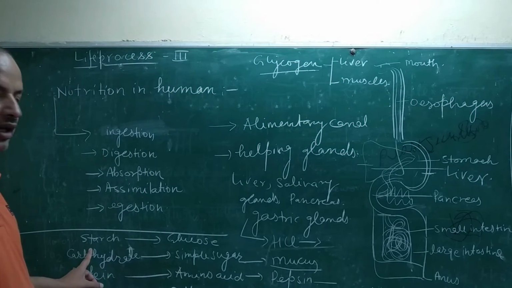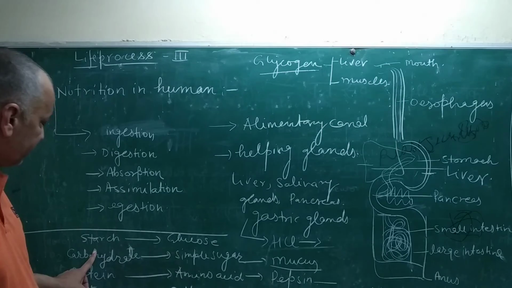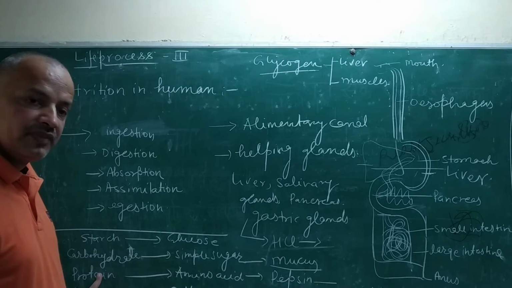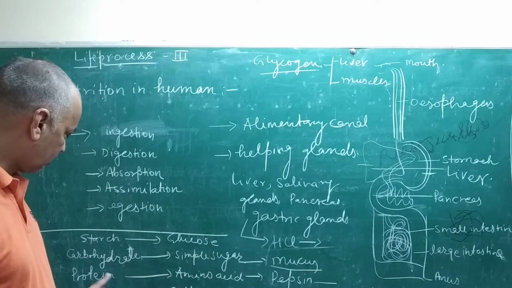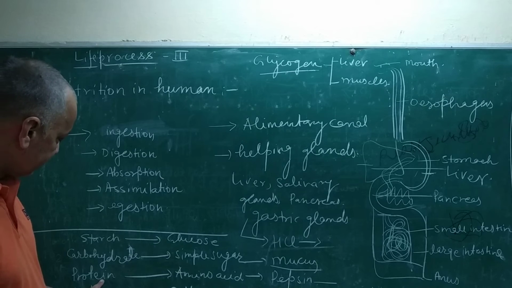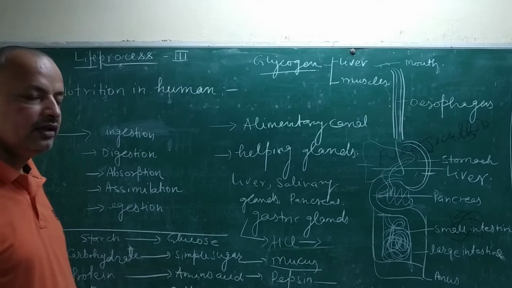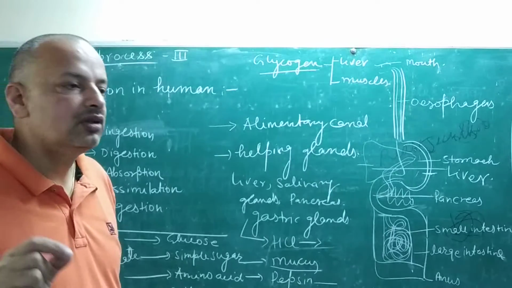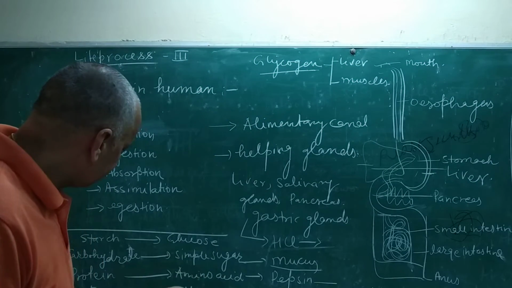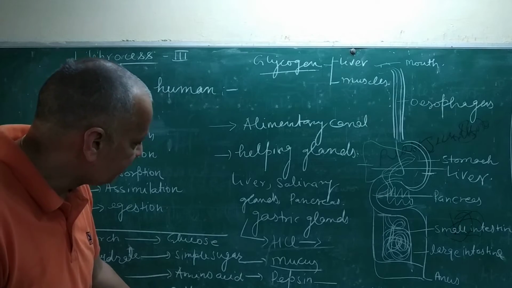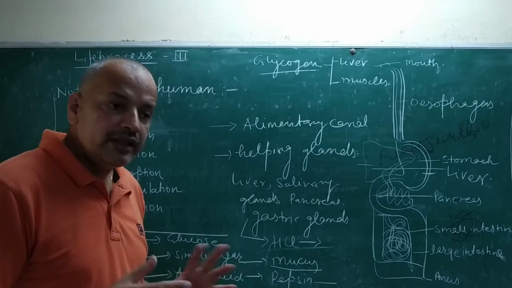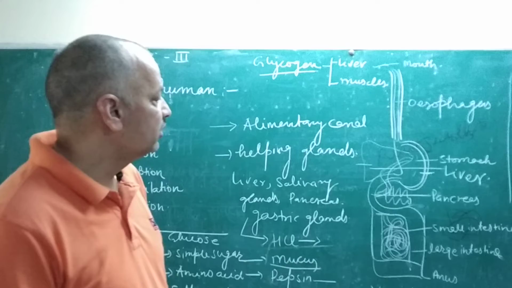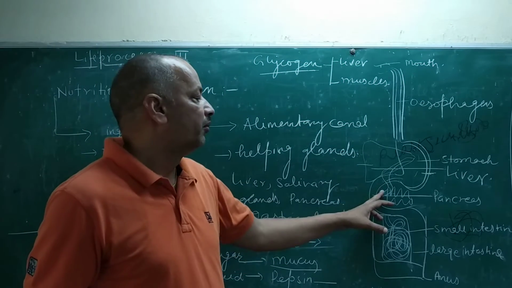Pancreatic amylase helps digest carbohydrate, and trypsin helps digest protein. Pancreatic lipase is the only one that converts fats into fatty acids, and all these actions take place in the presence of bile.